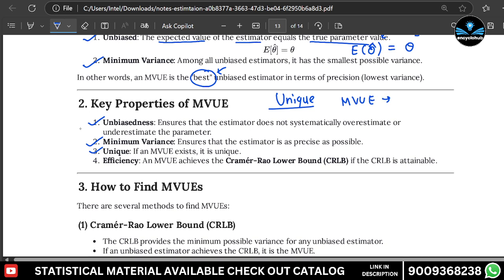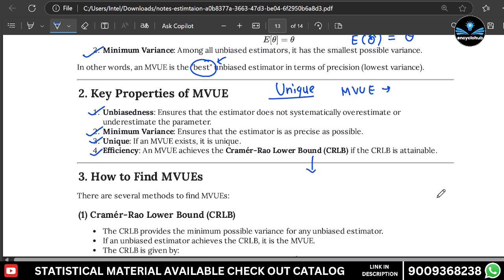And the fourth one is efficiency. So the MVUE actually achieves the Cramer-Rao lower bound because it has a lower variance. It has a lower variance, so the CRLB, Cramer-Rao lower bound, is attainable.